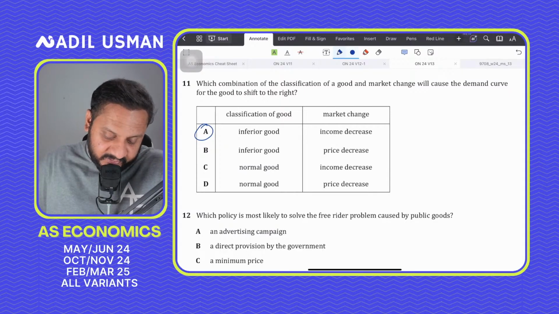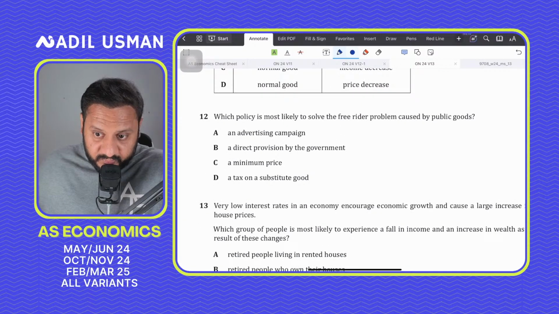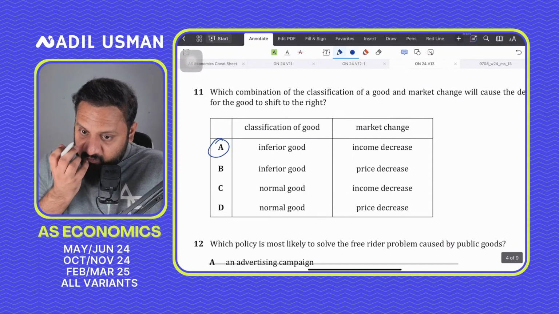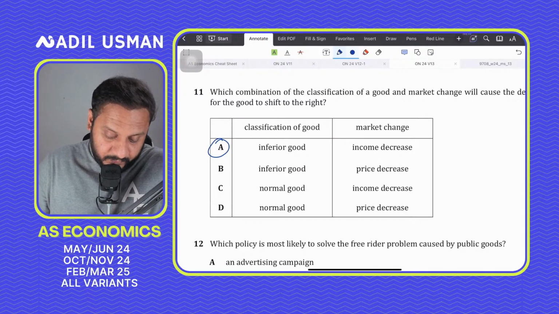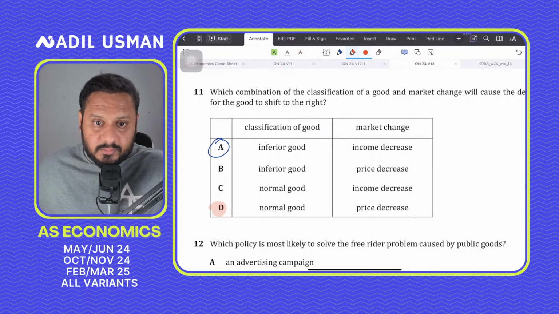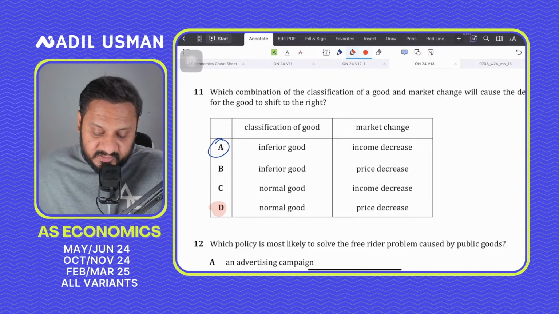Question number 12 says, which policy is likely to solve the free rider problem caused by public goods? Which question are you talking about, Arihaa? Why isn't option D correct for question 11? You guys are saying for question number 11?